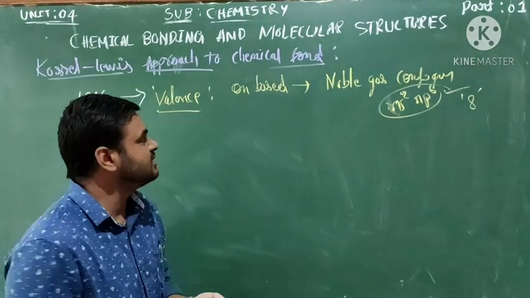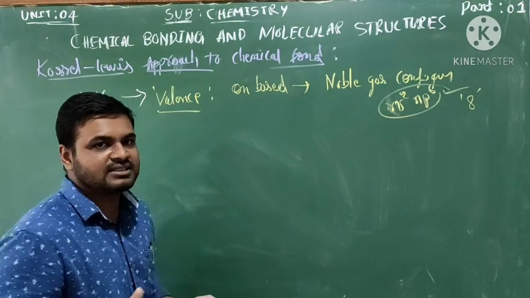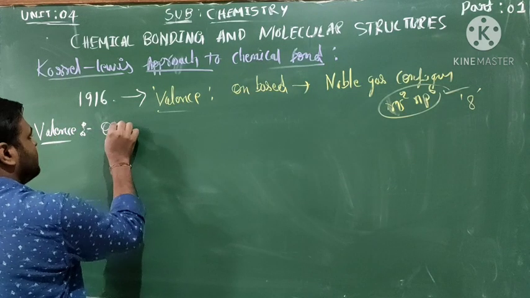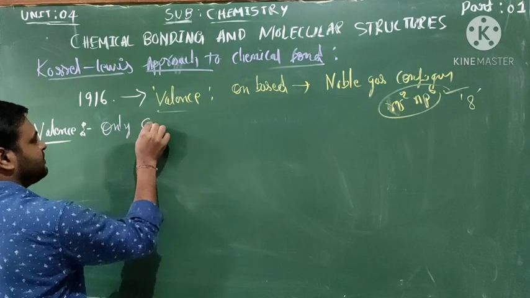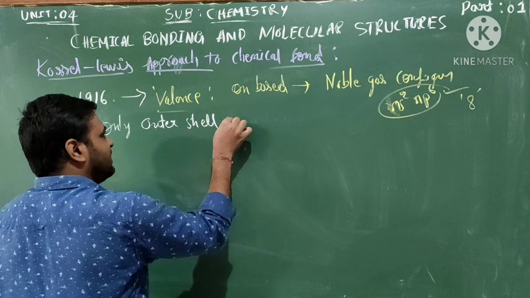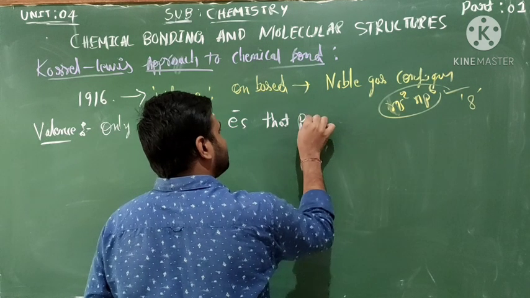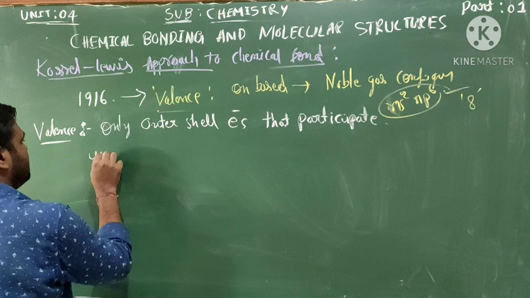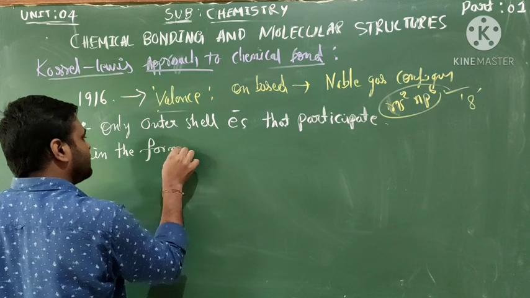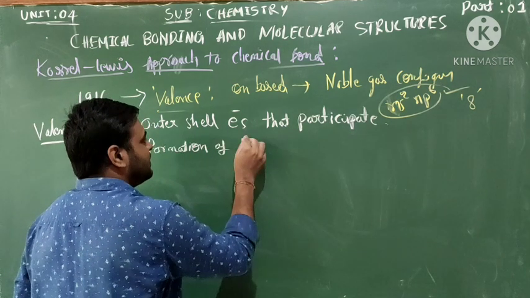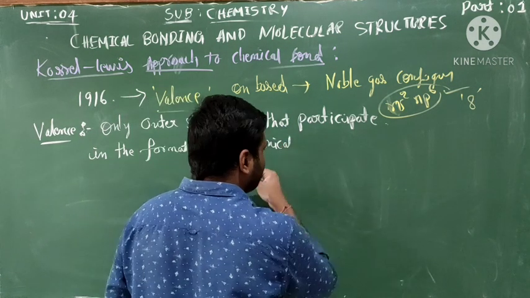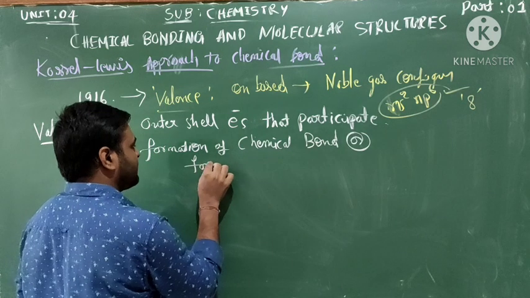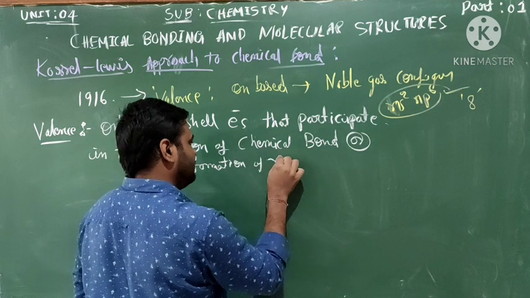Kossel and Lewis, why did they mention valence? Because valence means it is only the outer shell electrons that participate in the formation of chemical combination, or chemical bond, or formation of molecules.